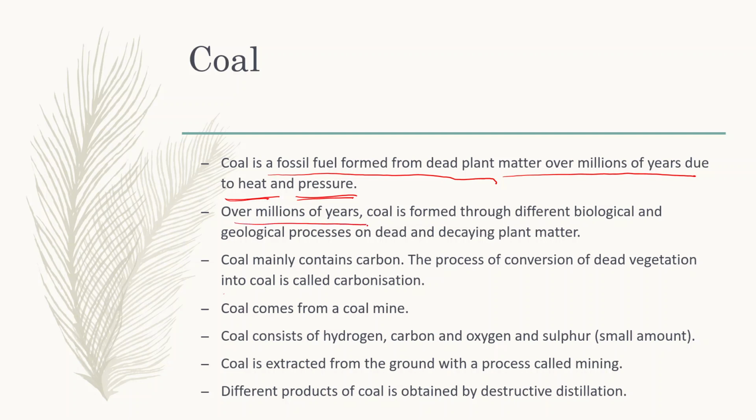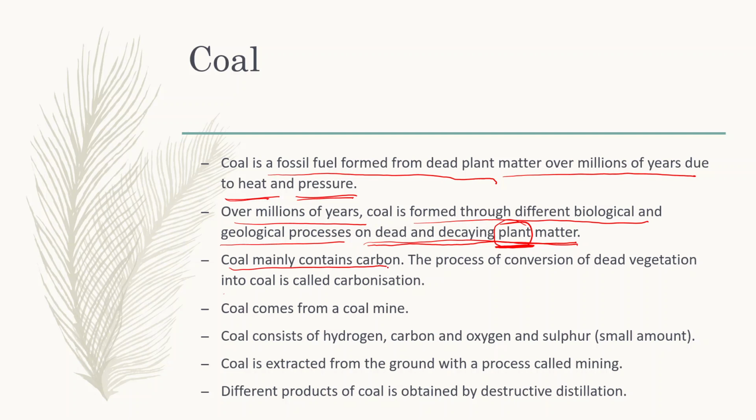Over millions of years, coal is formed through different biological and geological processes on dead and decaying plant matter. So mainly, coal is formed due to the action of heat and pressure on dead and decaying plant matter. Coal is a plant product.